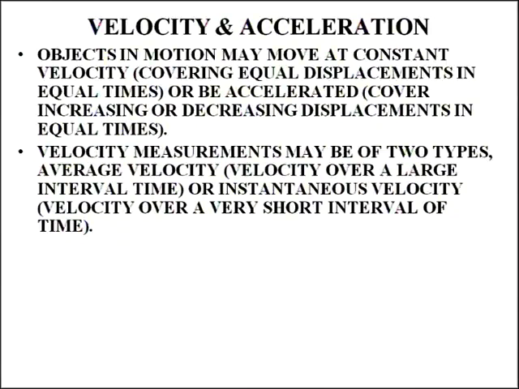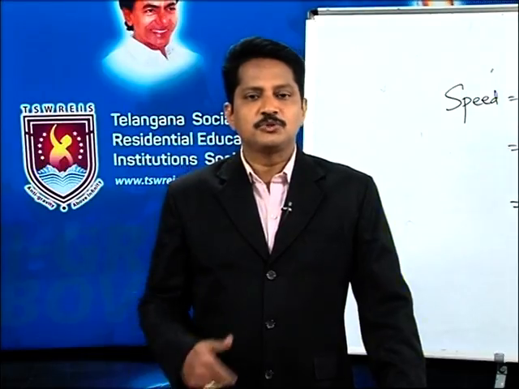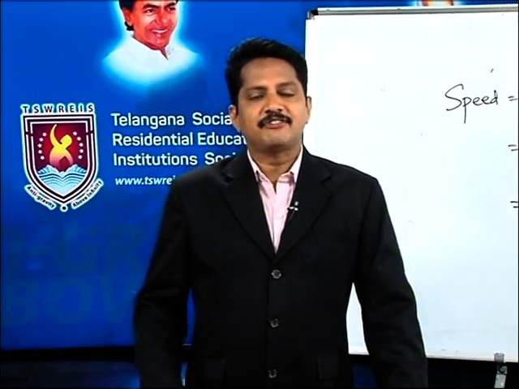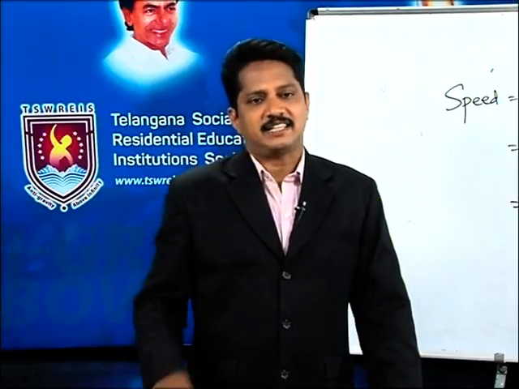Just now I said average velocity, velocity over a large interval of time, or instantaneous velocity, velocity over a very short interval of time. This is very important. For example, if you want to know the speed of a vehicle at a particular instant.